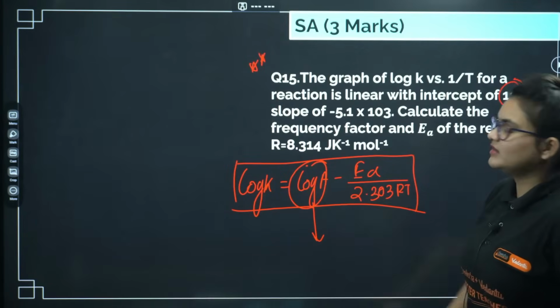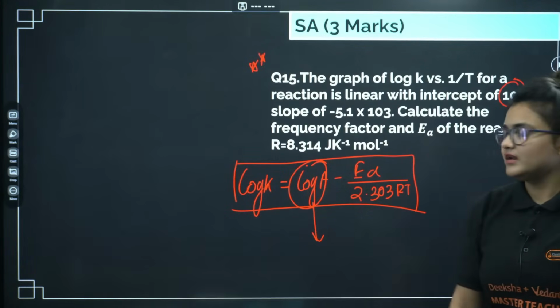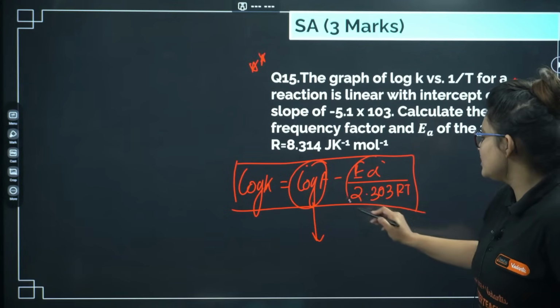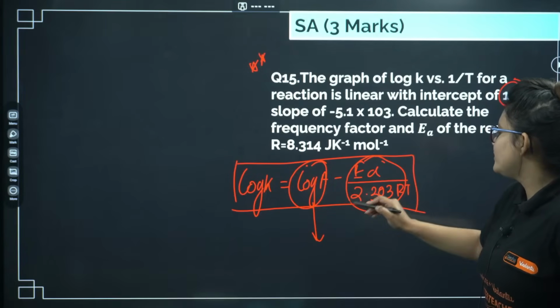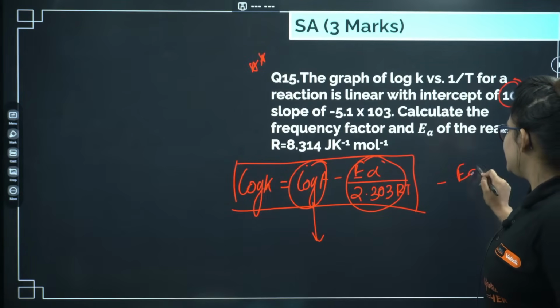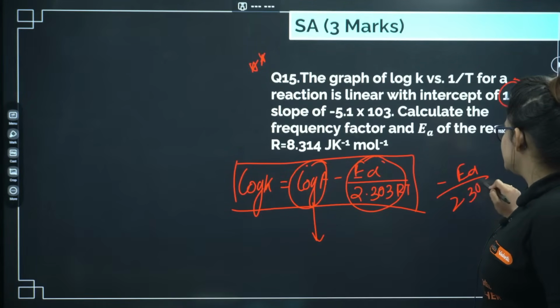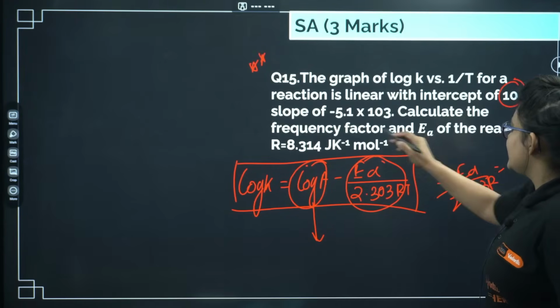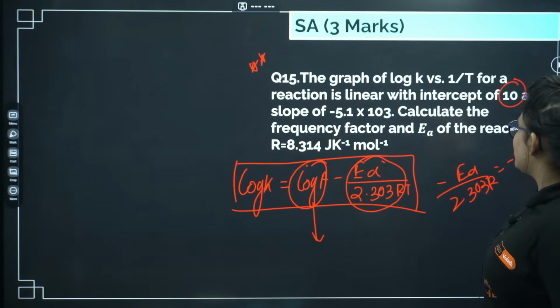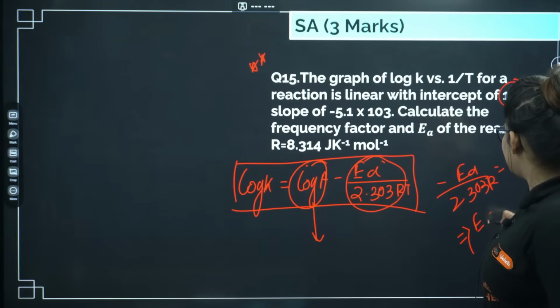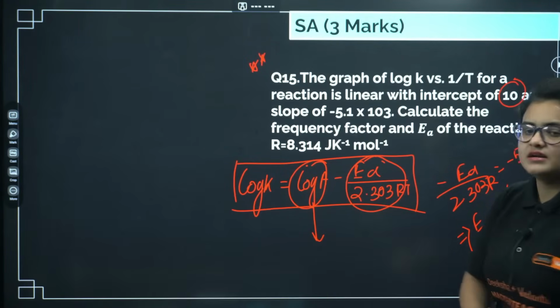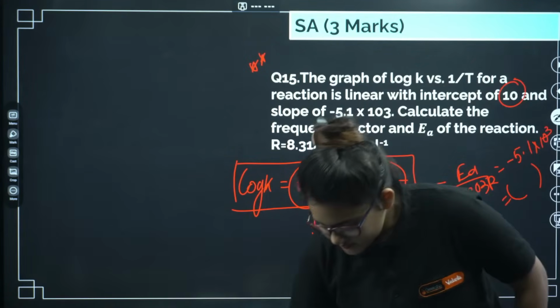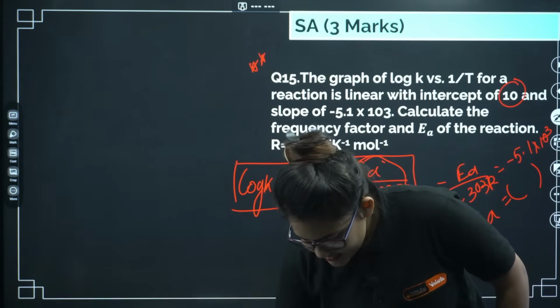From here you can calculate A, that will be 10 power 10. This is your slope value: minus Ea by 2.303 R is given as minus 5.1 into 10 cube. If you calculate this and find Ea, you will get the answer in kilojoule per mole. I guess it is okay.